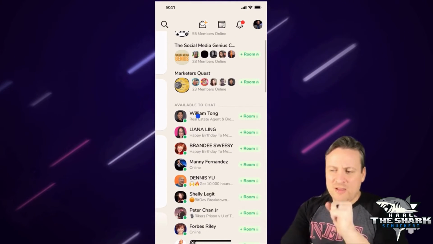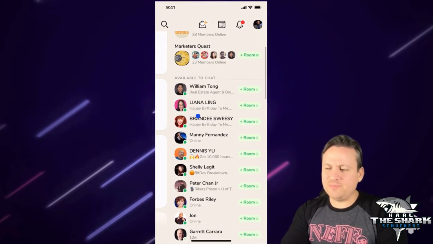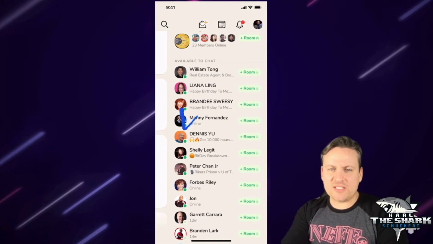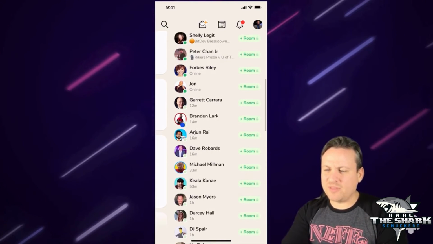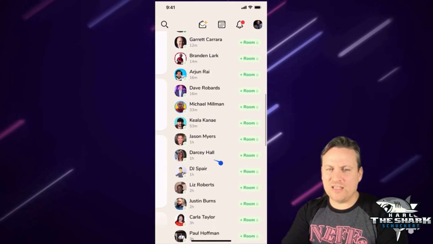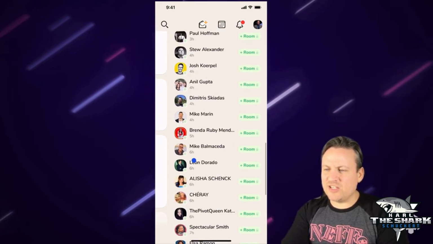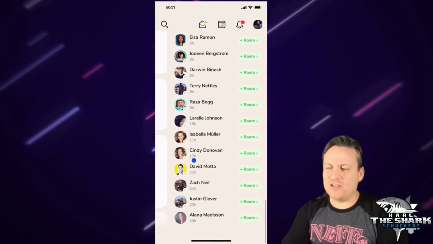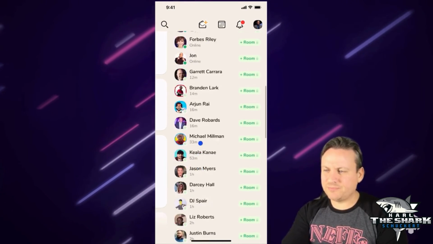On top of that, I could scroll down here and look at who's online currently. You can see they've got the little green mark that shows me they're online, that I'm connected to. You can see the ones that have come offline recently. They're the highlighted green. I can see those, and then you can see the people by how long it's been, up to 24 hours in the last one there.